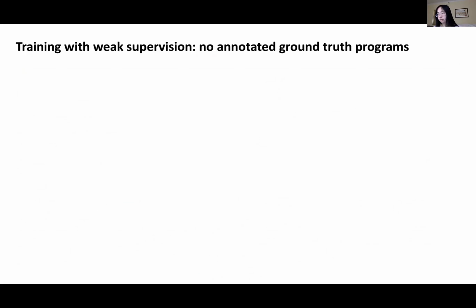Then our next challenge is how to train our model with weak supervision, without access to the ground truth programs and only utilizing the ground truth answers. There are two issues related to this challenge. The first issue is called spurious programs. So what does it mean?